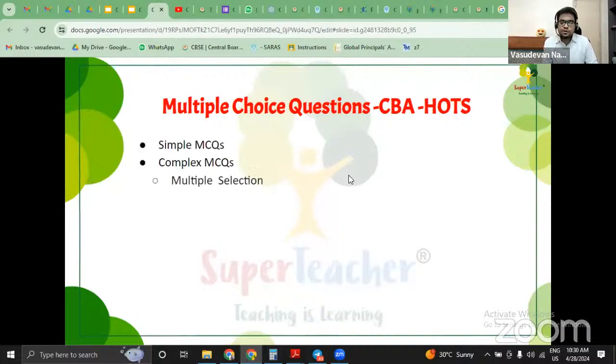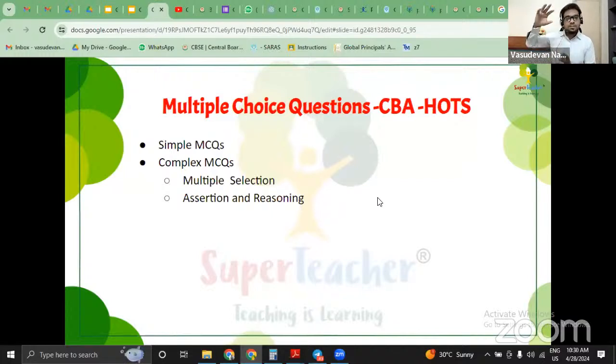So simple MCQs and complex MCQs are the two major categories. And under complex MCQs, there are multiple categories. The first one is called multiple selection. Multiple selection does not mean multiple options are selected. If a question is present, A, B, C, D is the option, and A and C is the correct answer, no, that's not multiple selection. That is the multiple correct answer type of question. What exactly is multiple selection? We'll go with the example right after this.